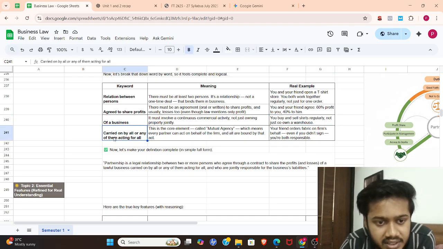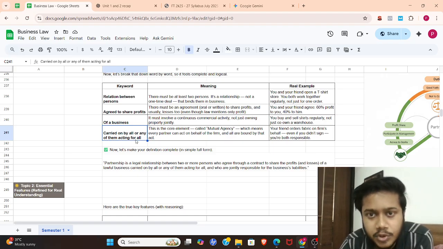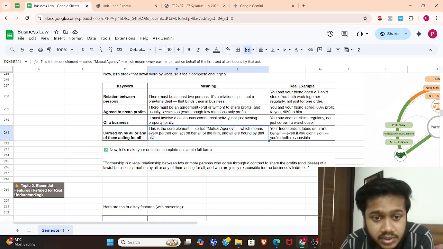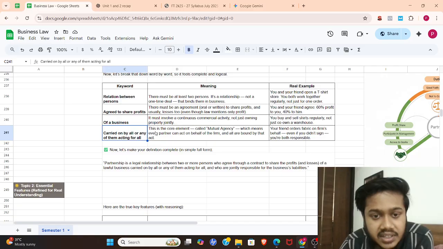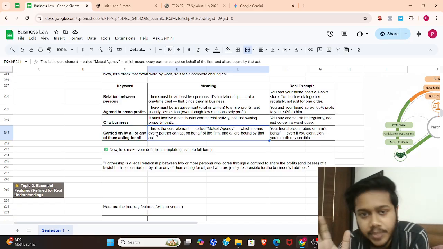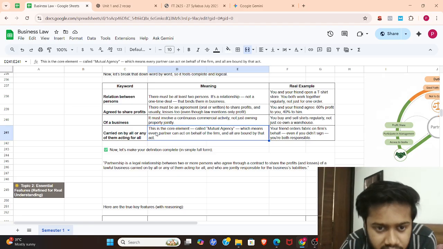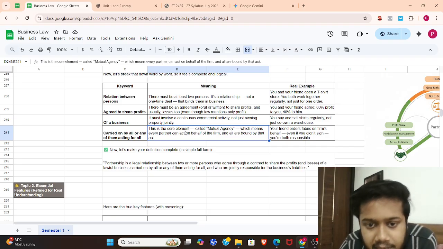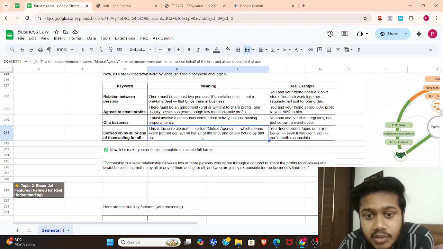The last part here is carried on by all or any of them acting for all. Basically, it is a mutual agency. This term means that, let's say there are 5 partners, every partner can represent the other partners as well. So that is what is mentioned here. This is the core element called mutual agency, which means every partner can act on behalf of the firm and all are bound by the act.